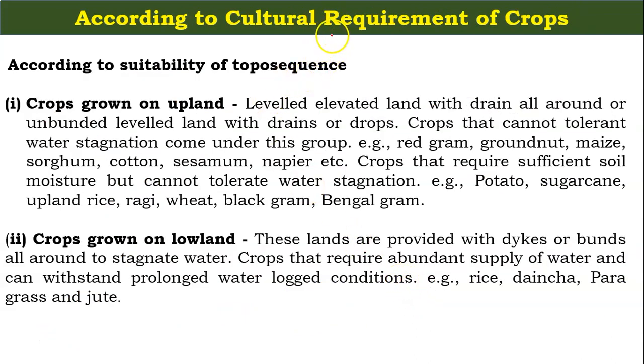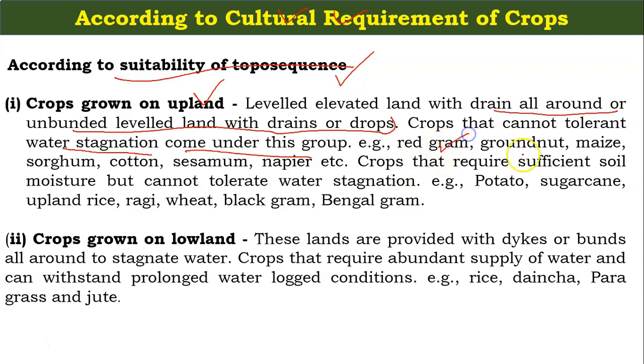Now we can classify the crops according to their cultural requirement. So according to the cultural requirement, first we classify the crops according to their suitability of toposequence. Under the toposequence, crops grown on upland, a leveled elevated land with drains all around, or unbunded level land with drains. So what is the meaning of crops grown on upland? Actually, the crops that cannot tolerate water stagnation come under these crops.